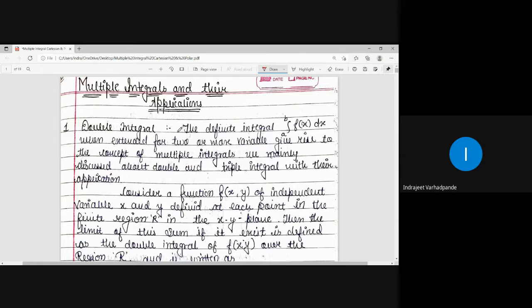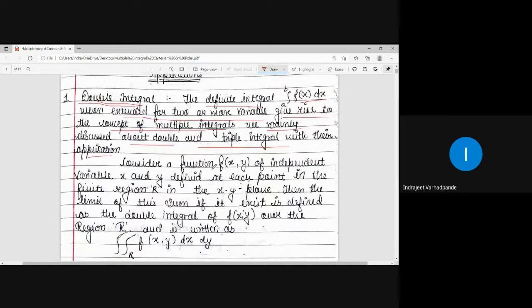So that will be the flow of discussion in the coming lectures, in which we will be talking about multivariable calculus for integration. So what do we actually mean by the double integral? The definite integral, which is read as integral a to b f of x dx, when extended to two or more variables, gives rise to the concept of multiple integrals. We mainly discuss double and triple integrals with their applications.